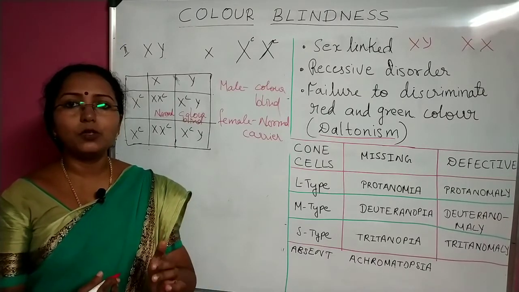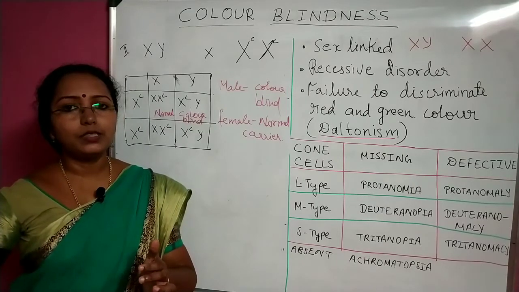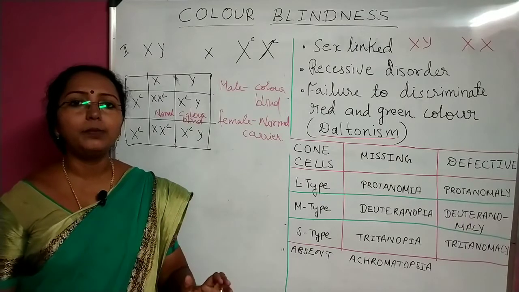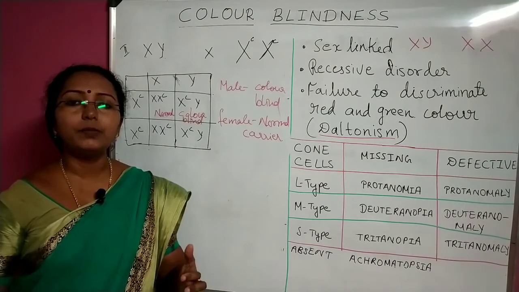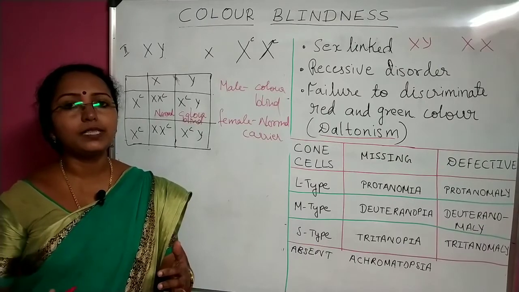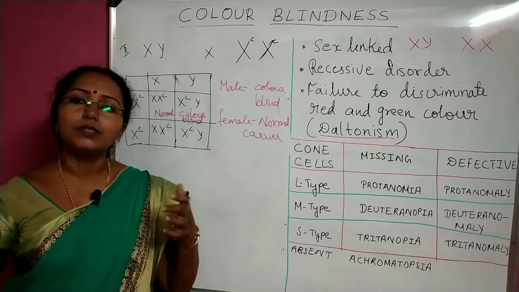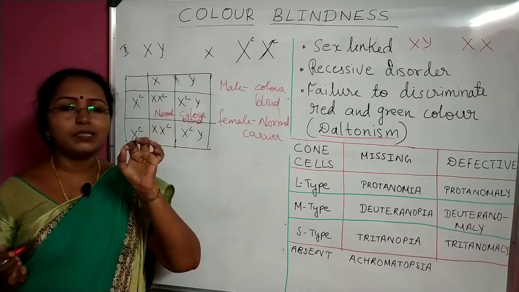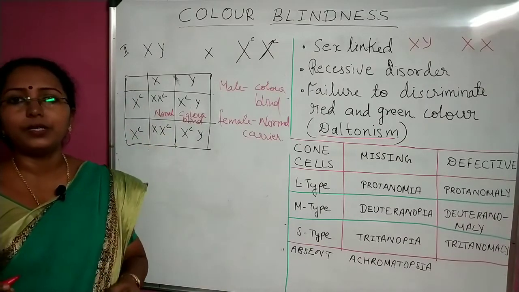So Y chromosome is normal for the father. In the question itself it is written what? Mother is normal. So male child will be normal. What about female child? Since mother is normal, one X chromosome that the female is getting from the mother will be normal only. So female will also be normal. Likewise, you can just apply a little bit of logic and you can write this answer very easily.